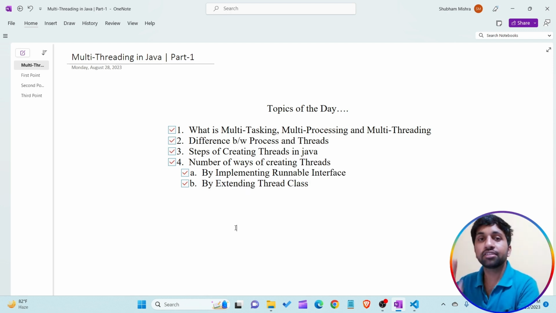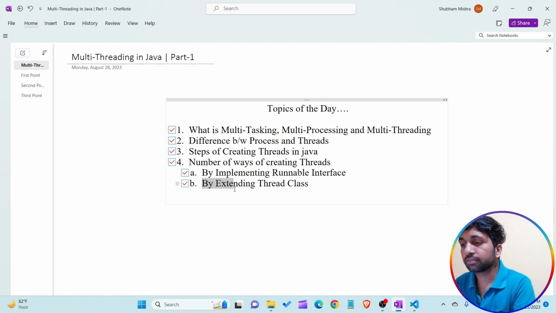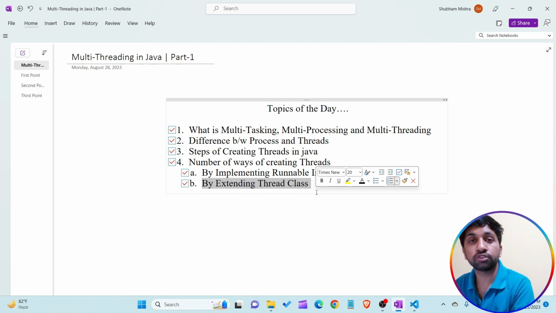Now there is one drawback of creating a multi-threading program by extending the thread class. What is that particular drawback? I am not going to tell you now. This is your task, to search or think about it.